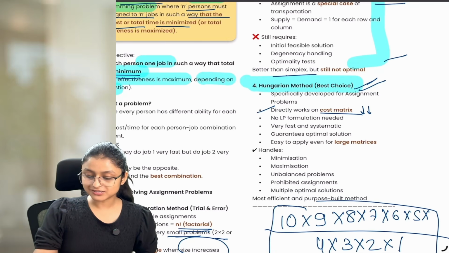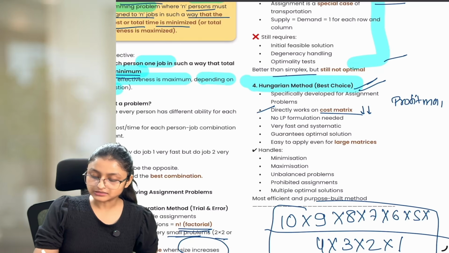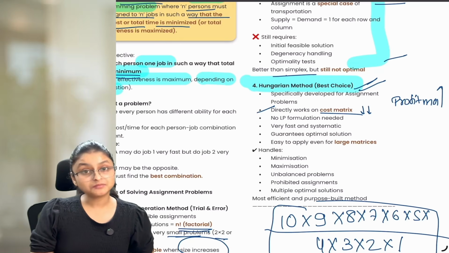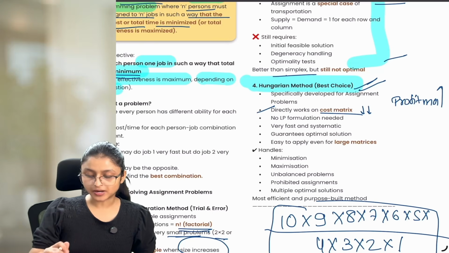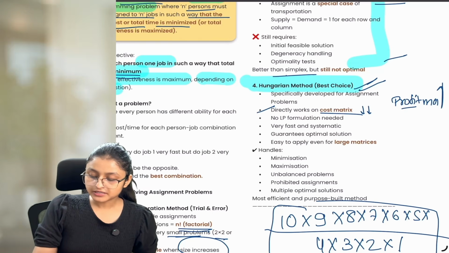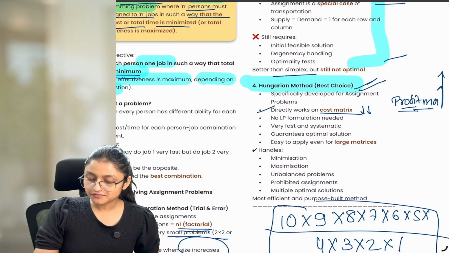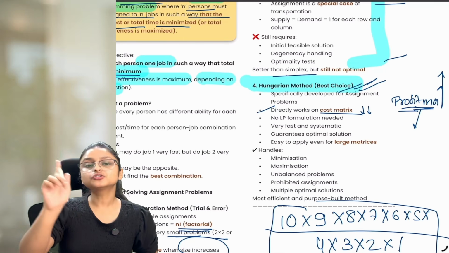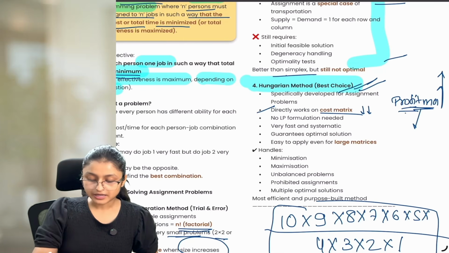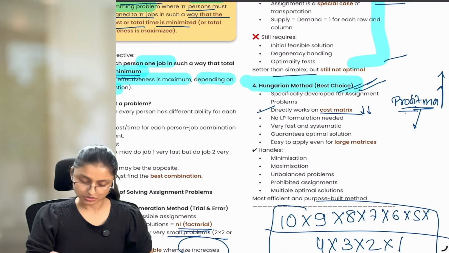But when the question is of a profit matrix, meaning the question is asking us to maximize something, it can be revenue, it can be profit, it can be anything else, it doesn't matter. Whenever it is a maximization question, we call it a profit matrix. So whenever it is a profit matrix question, you can't directly use it in assignment. You have to follow one more specific step to use it and to find out the highest profit or revenue you are earning in this particular situation.